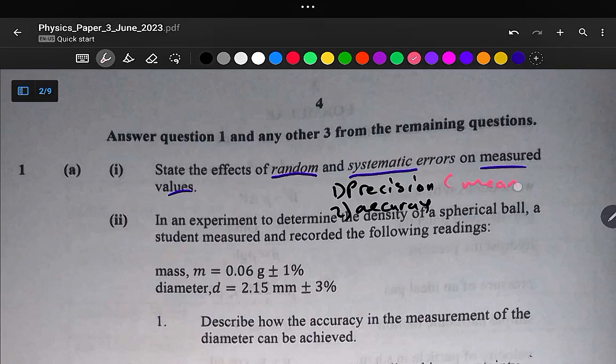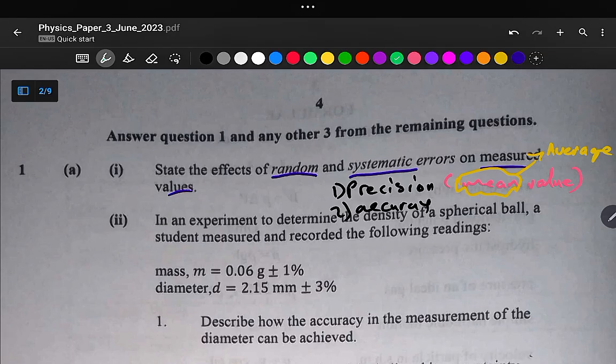From the mean value. So for precision, we are interested with the mean value or the average value. And then you also need to understand that this term here, mean, simply means average. So mean is the same word as average. So precision, it is the measure of deviation of measurements from the mean or the average value. And then for accuracy, it is the measure of deviation of the measurements from the true value.